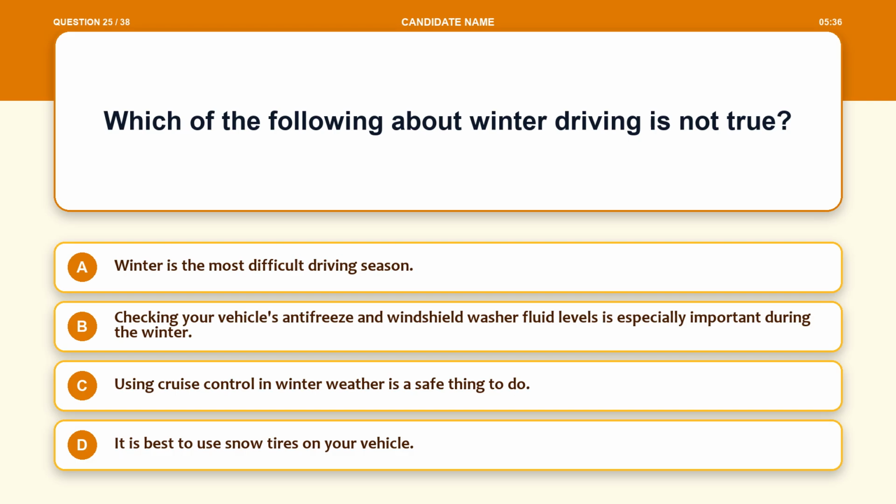Question 25. Which of the following about winter driving is not true? Option A. Winter is the most difficult driving season. Option B. Checking your vehicle's antifreeze and windshield washer fluid levels is especially important during the winter. Option C. Using cruise control in winter weather is a safe thing to do. Option D. It is best to use snow tires on your vehicle.